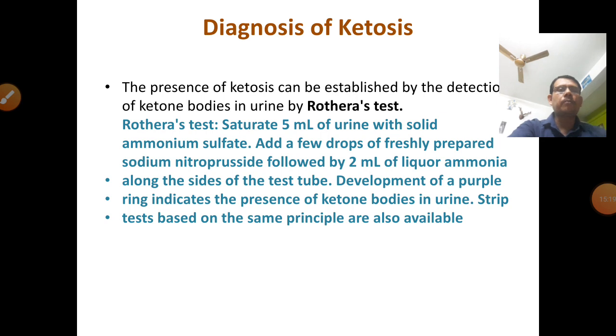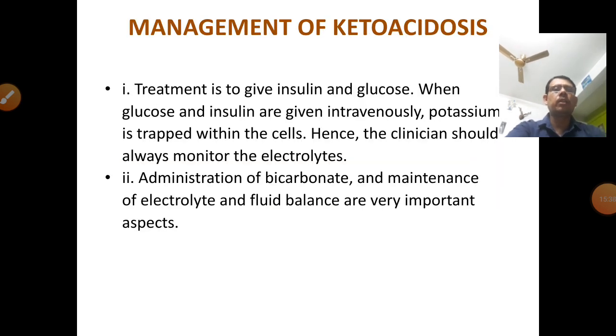Add a few drops of freshly prepared sodium nitroprusside, followed by 2 ml of liquor ammonia. Along the side of the test tube, a purple ring develops, indicating the presence of ketone bodies in the urine. Strip tests based on the same principle are also available, but the Rothera test is a very positive test for the diagnosis of ketone bodies.